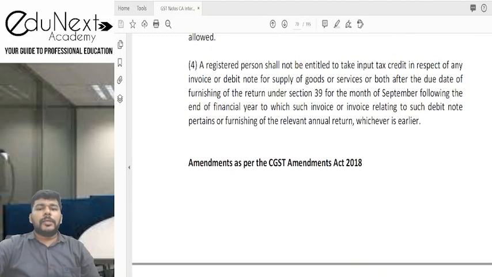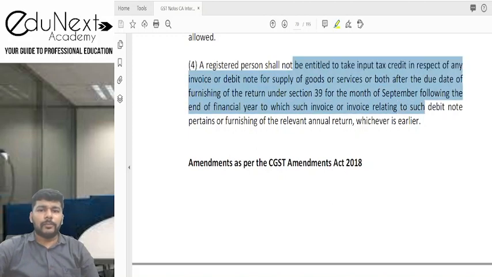A registered person shall not be entitled to claim input tax credit in respect of any invoice or a debit note for supply of goods or services or both after the due date of the furnishing of the return under section 39 for the month of September following the end of the financial year to which such invoice or invoice relating to debit note pertains to. Now friends, ये provision यहाँ पे जो दिख रहा है ये थोड़ा सा outdated है at this point.